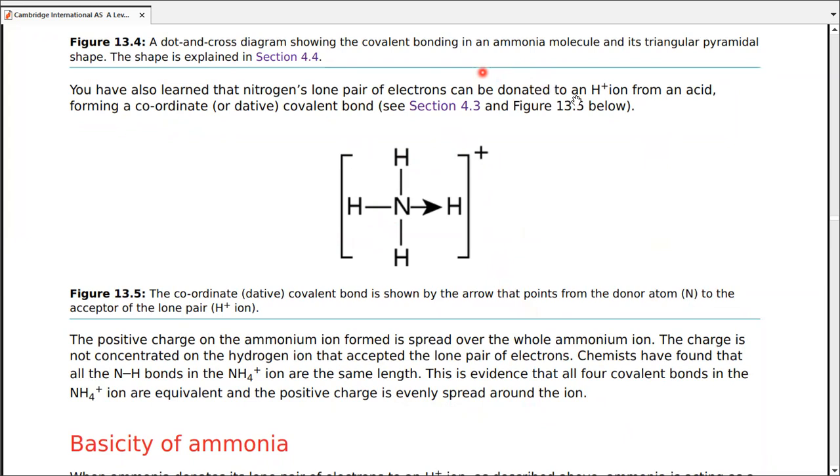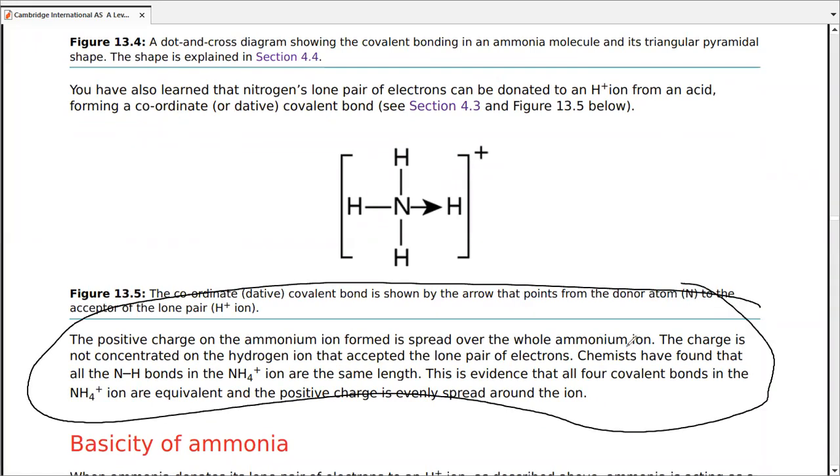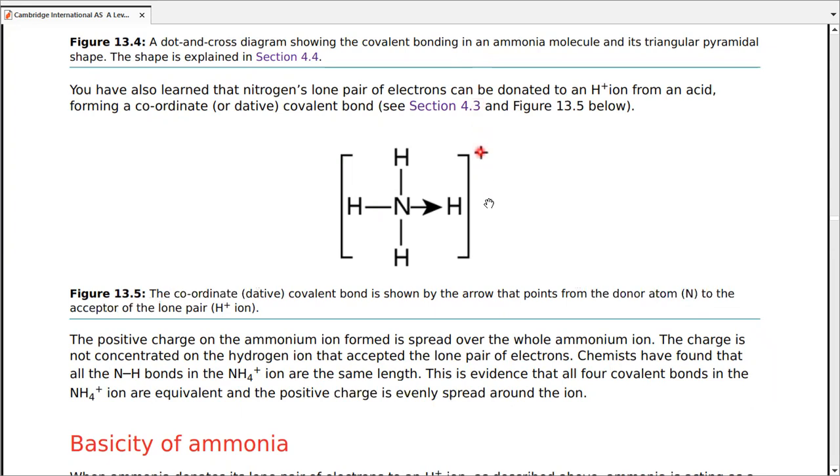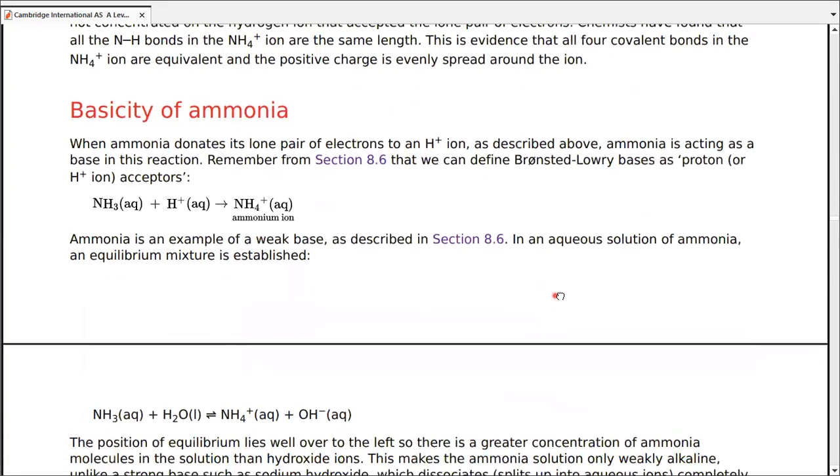Now, this specific paragraph, this whole paragraph, you should memorize. We have dealt with like 5 to 6 different MCQs about it already in the bonding chapter. We are going to deal with more MCQs like this in this chapter number 13.